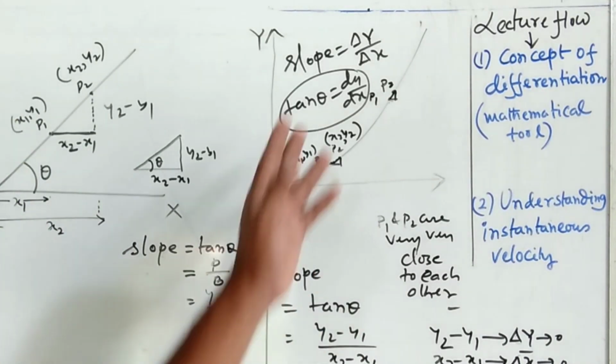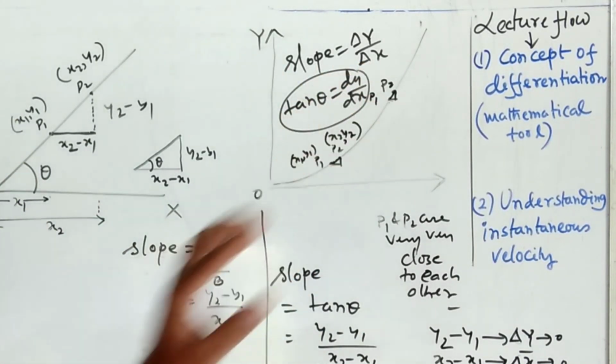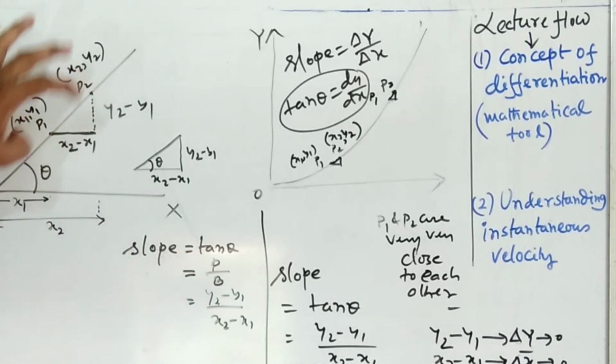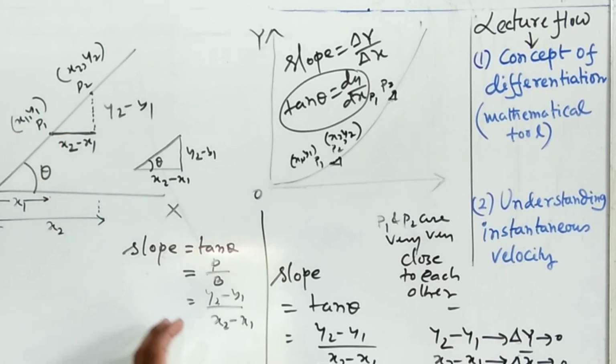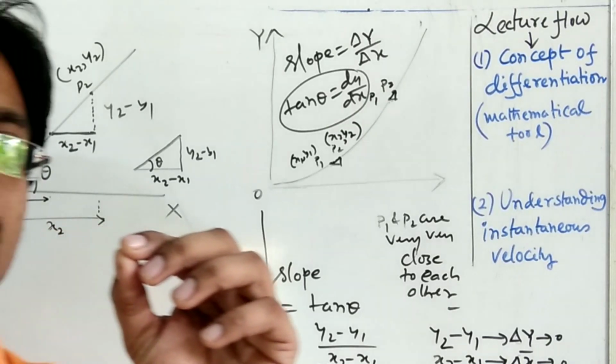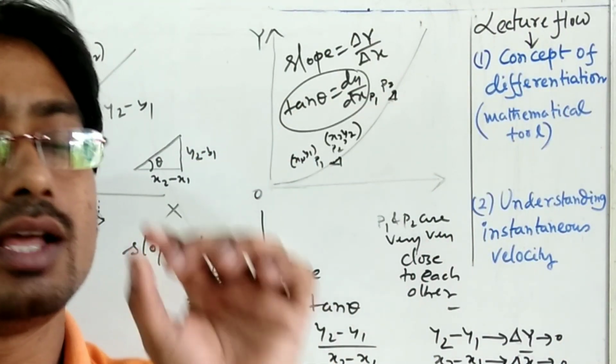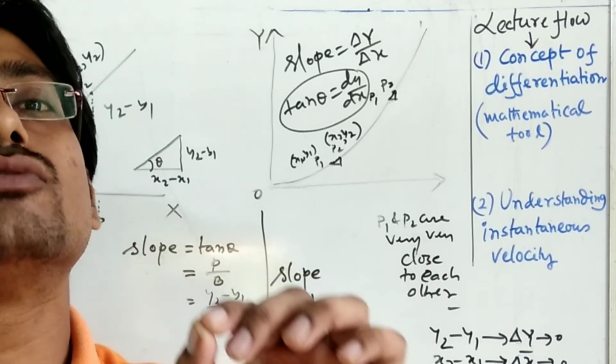What we have done is nothing but the slope. Slope is the perpendicular by base. From this figure we have drawn one triangle, and from the triangle we found the slope. Here also we have taken one triangle, but a triangle is possible on a curved line only when these two points are very close to each other.